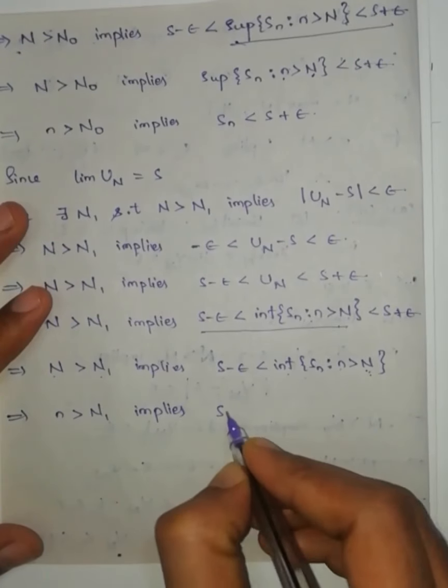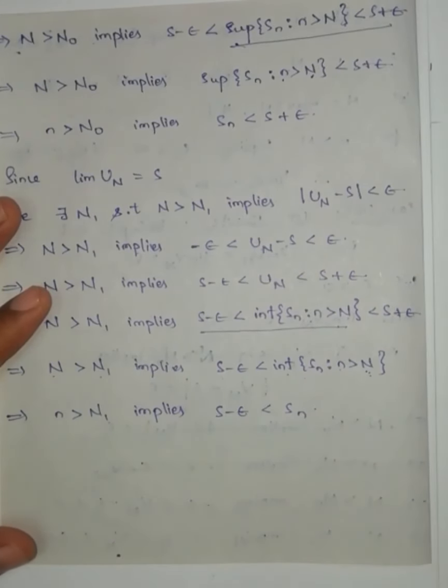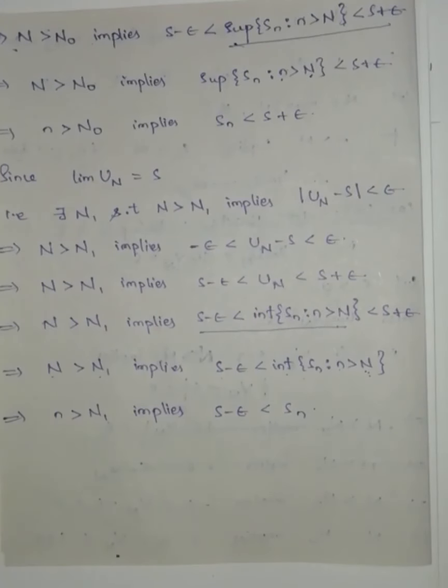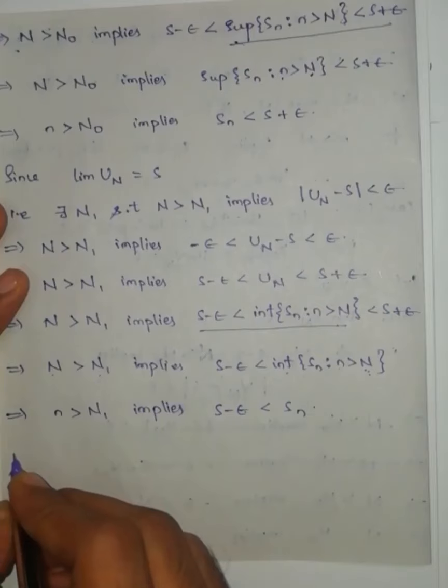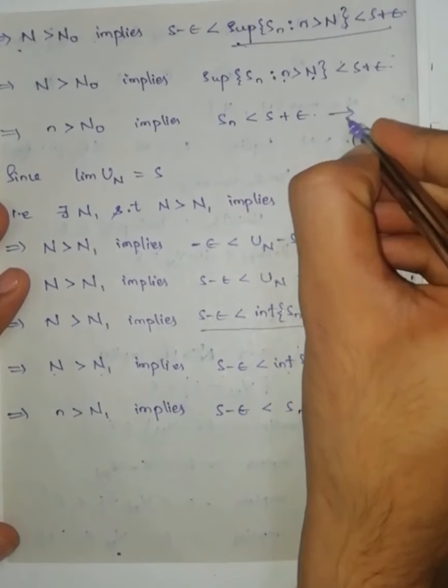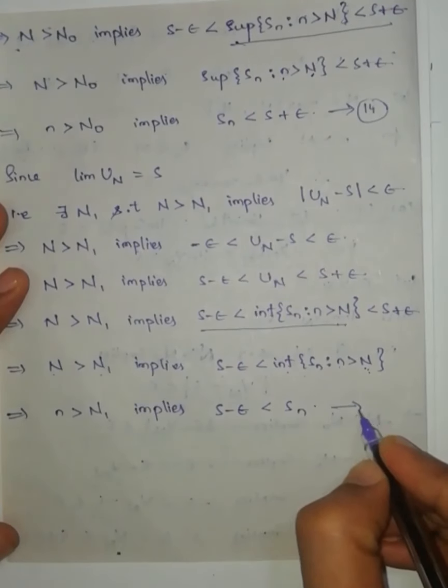We will get s minus epsilon is less than Sn. Therefore, let us take this one as equation number 14 and this one as equation number 15.